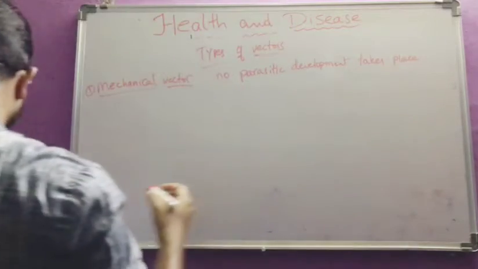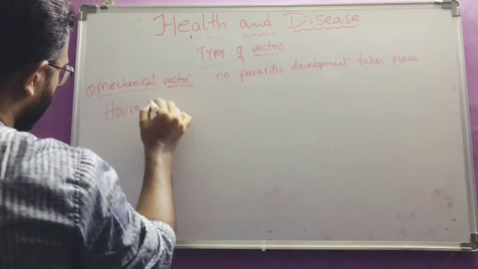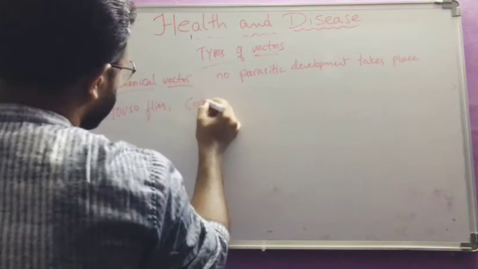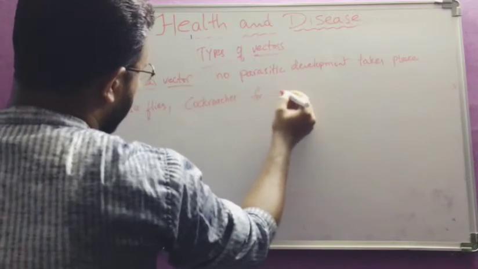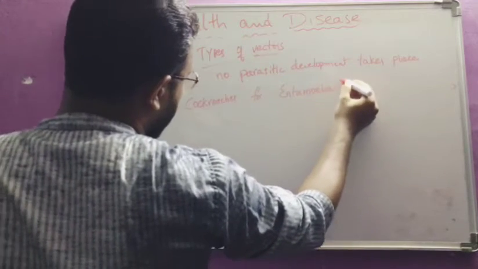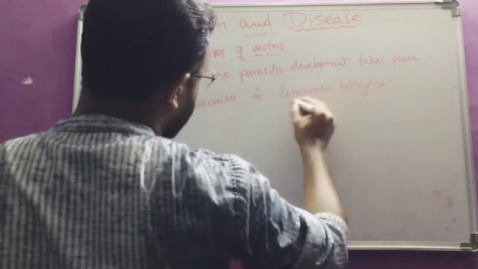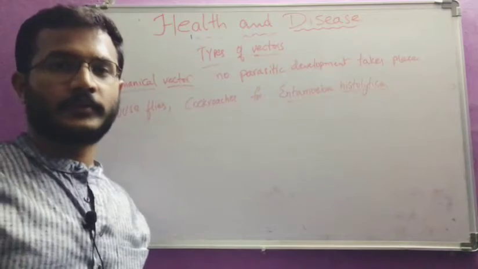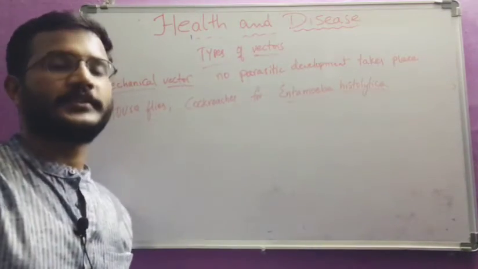So we have different examples: houseflies, cockroaches, very dangerous. Cockroaches in the case of Entamoeba histolytica. So this is the parasite, and this acts as a vector for transferring. While transferring, no development of these parasites takes place.